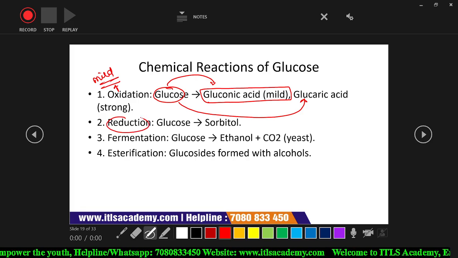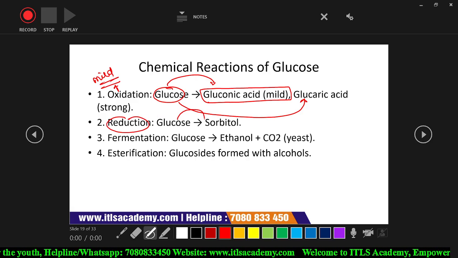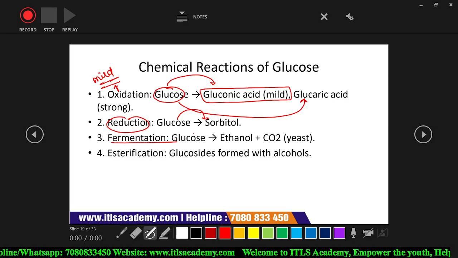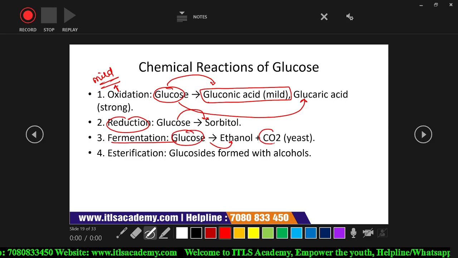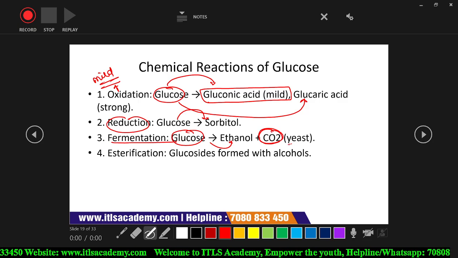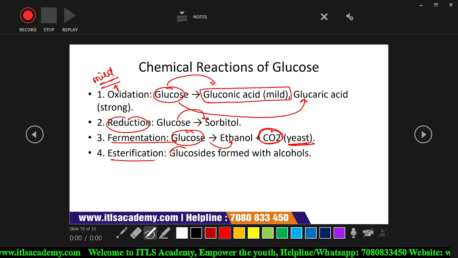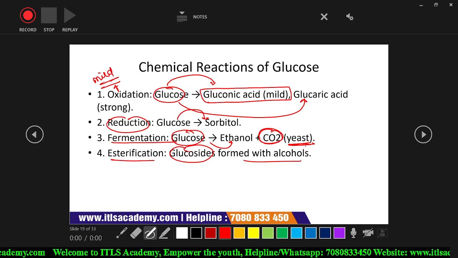When reduction occurs, glucose is converted into sorbitol. During fermentation, glucose is converted into ethanol and carbon dioxide is liberated in the presence of yeast. Esterification: glucosides form with alcohols.